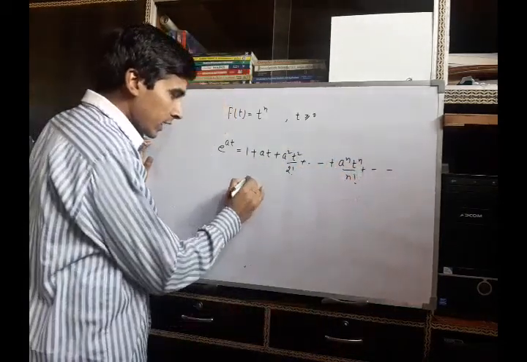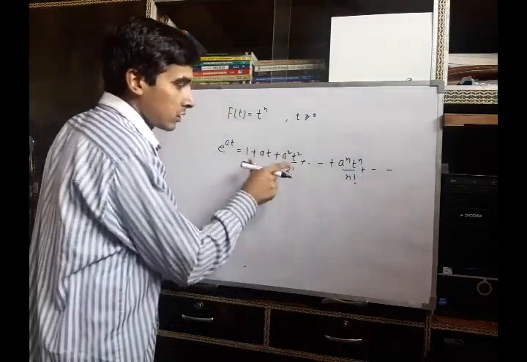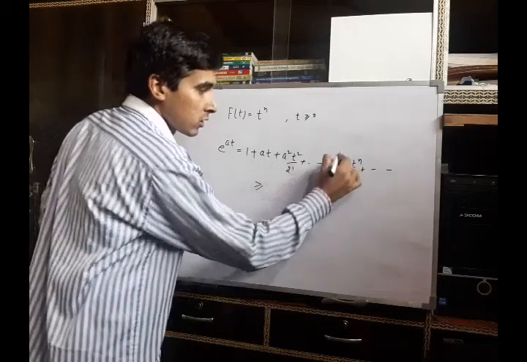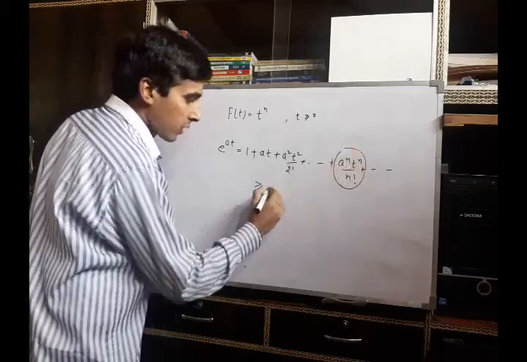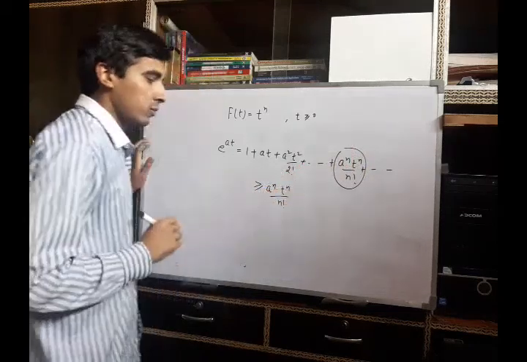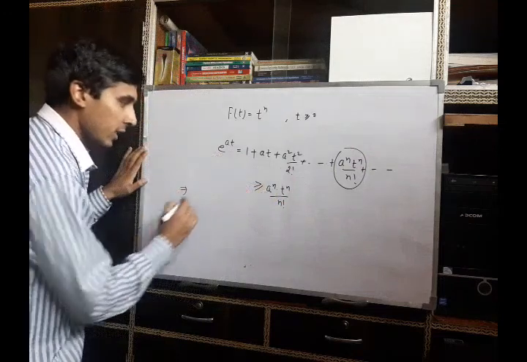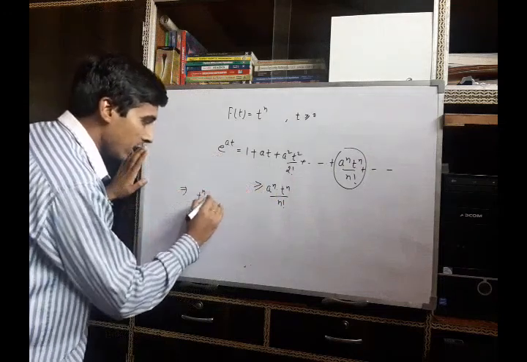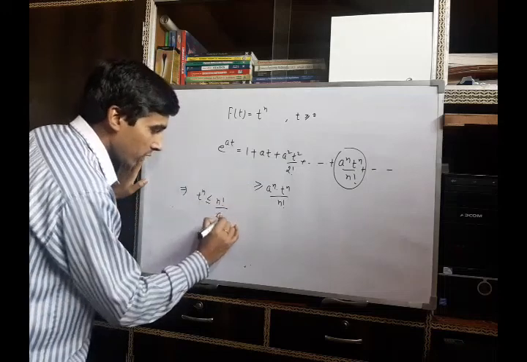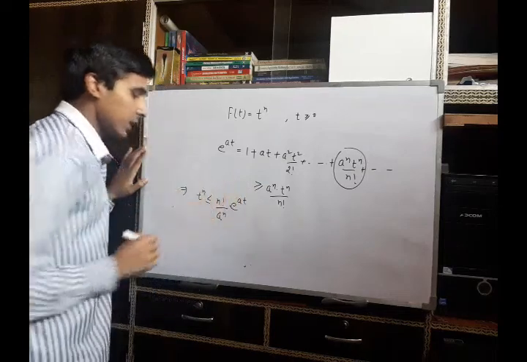Now it is clearly seen that this addition of terms is greater than or equal to this single term, a^n t^n upon n factorial. So from this we can say that t^n is less than or equal to n factorial upon a^n into e raised to power at.